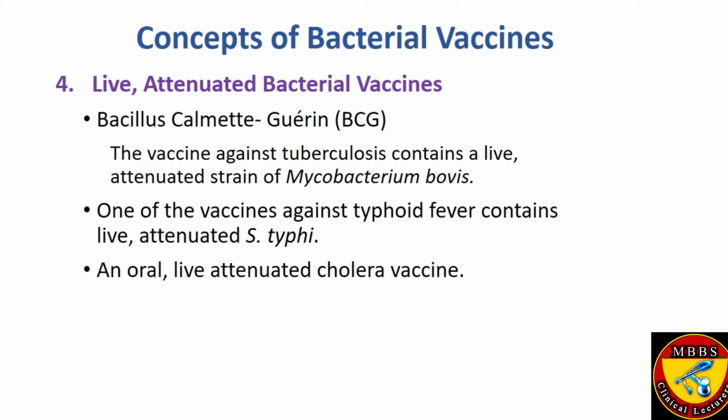It stimulates cell-mediated immunity. Then one of the vaccines against typhoid fever contains live attenuated Salmonella typhi, and this vaccine is mostly preferred for travelers going to areas where typhoid is an endemic disease, and it can be given to persons who are living along with some patients of typhoid. An oral live attenuated cholera vaccine is also available.